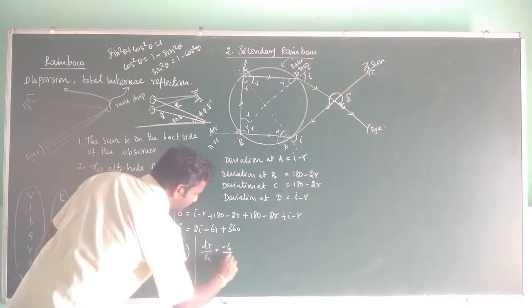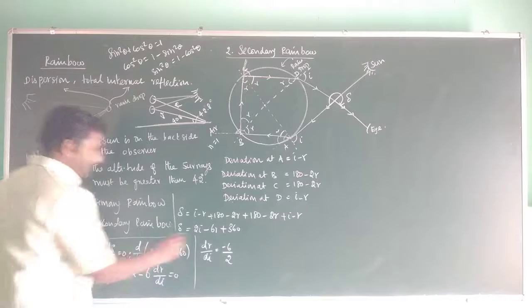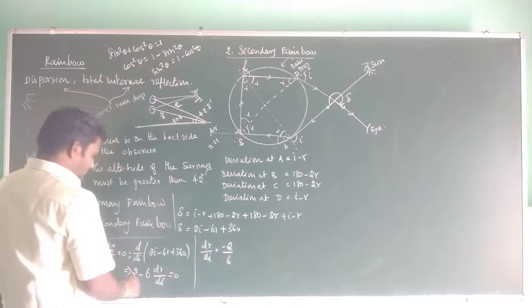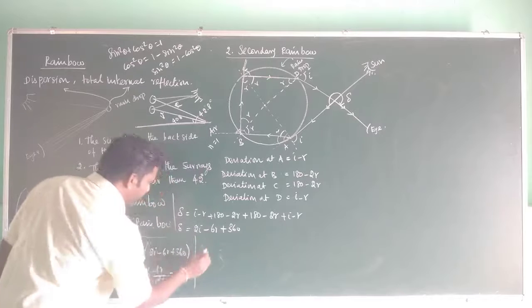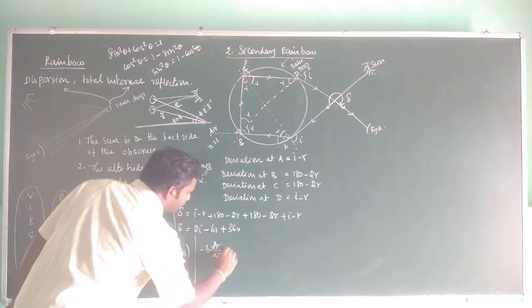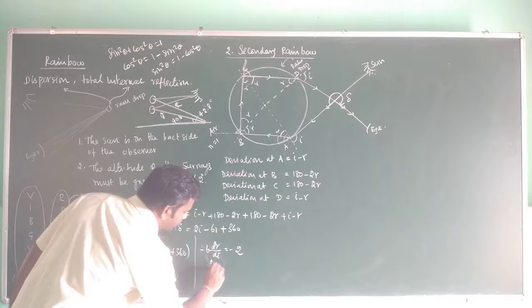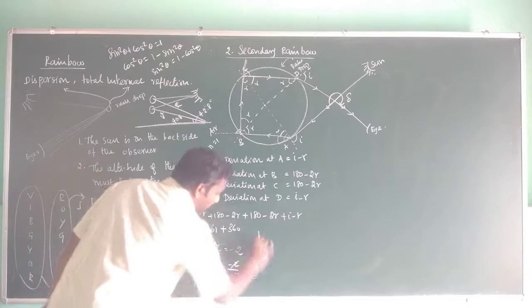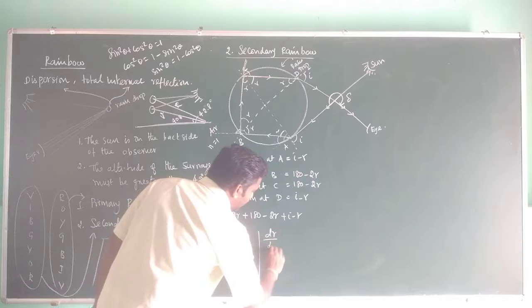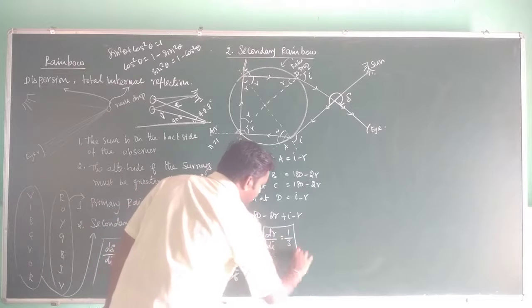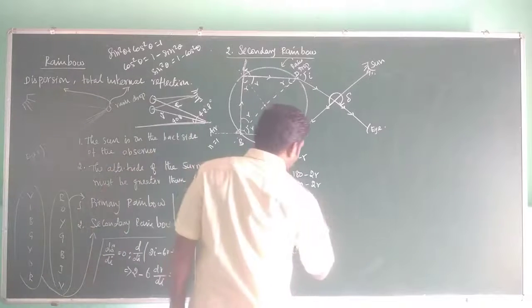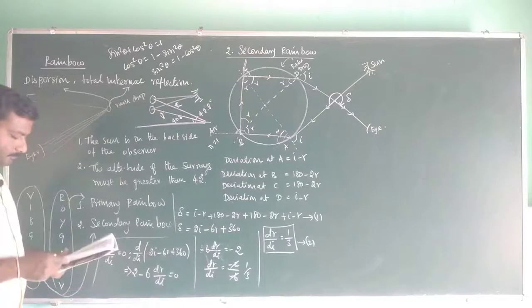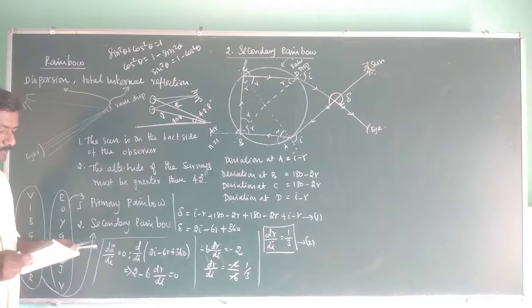So minus 6 dr by di is equal to minus 2, so dr by di is equal to minus 2 by minus 6, it becomes 1 over 3. So dr by di is equal to 1 by 3. This is equation 1, you can say this is equation 2. Fine. Did you get it? Good.